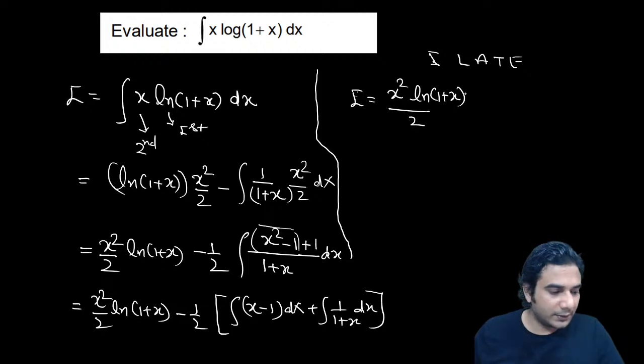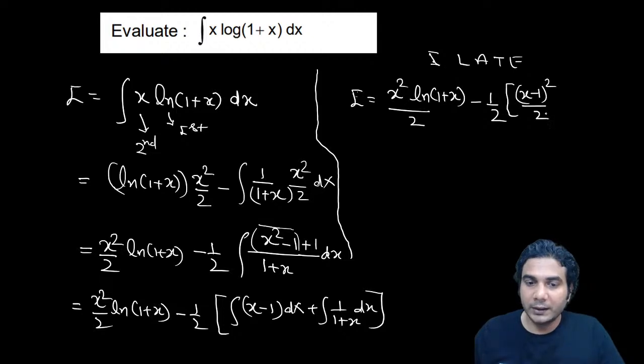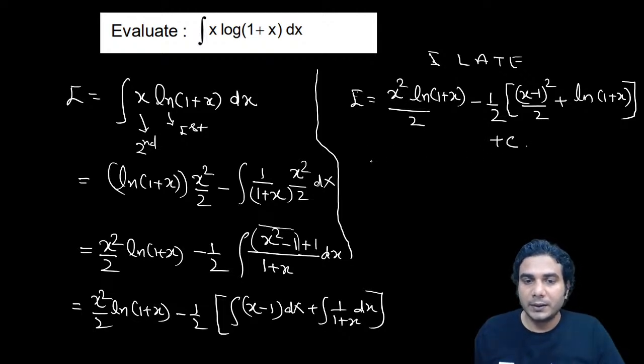alright, and minus 1 by 2 of, now integral of x minus 1 is x minus 1 the whole square by 2, alright, plus integral of 1 upon 1 plus x, that is ln of 1 plus x, alright, plus c. So I hope it is clear, right?